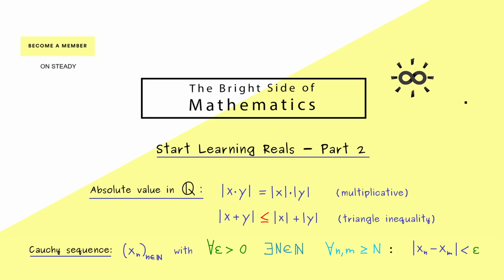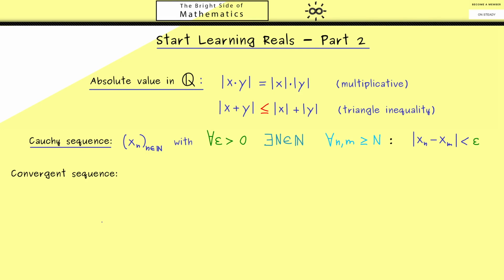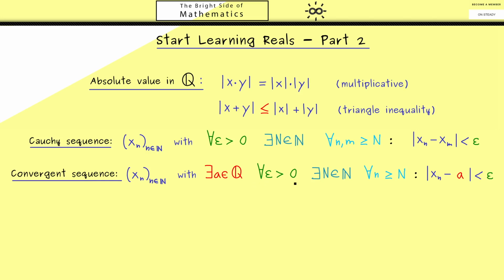Now you might already know that this looks similar to the notion of a convergent sequence. In this case we have a fixed number to which the sequence members get arbitrarily close eventually. So let's call this number a, and then we know it exists in Q such that for each epsilon greater than 0 there exists an index N such that for all indices n greater than N we have that the distance of x_n to a is less than epsilon. Of course in this case the number a is called the limit of the sequence. Later on we will talk more about the properties of such a limit.